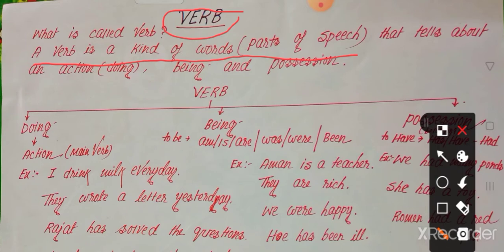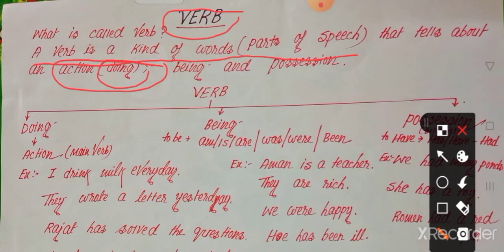So a verb is a kind of word, or a kind of part of speech, that tells about an action. The first characteristic of a verb is that it may be an action or doing, that you know. You already know that a doing word is called a verb.